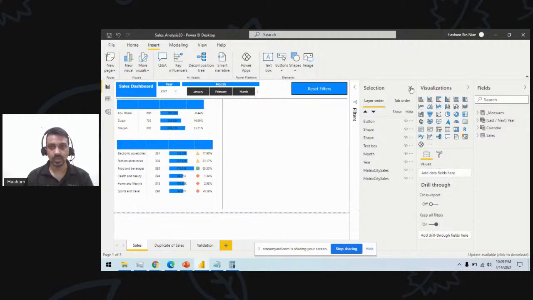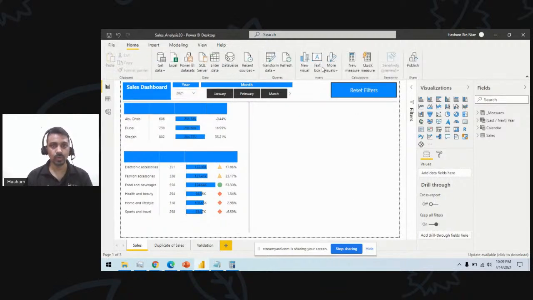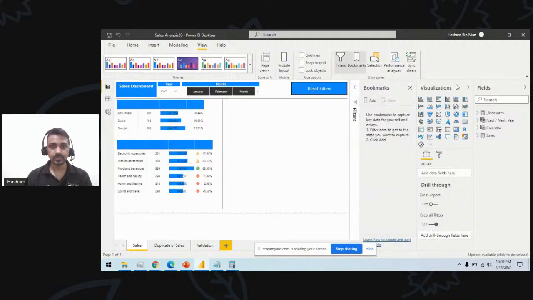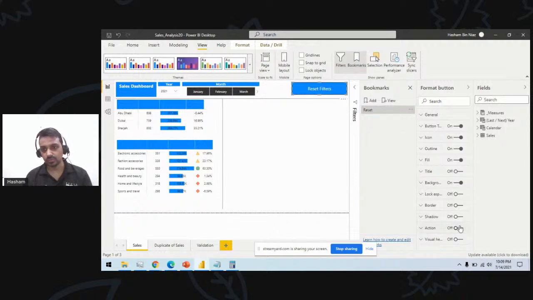So I go to the bookmark pane here, View, Bookmark pane, and then I say this is my default filter. So I add a bookmark here, and I say this is reset filters. I save it here, and I want to define some actions.